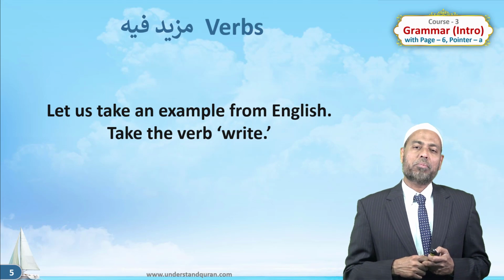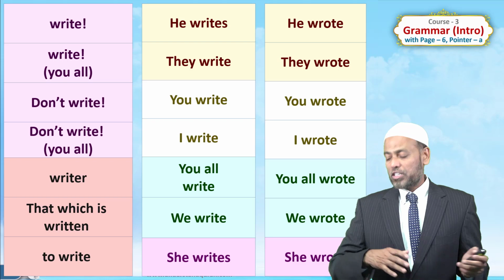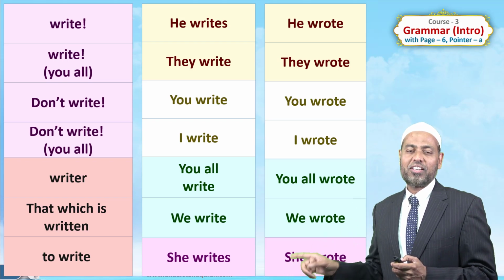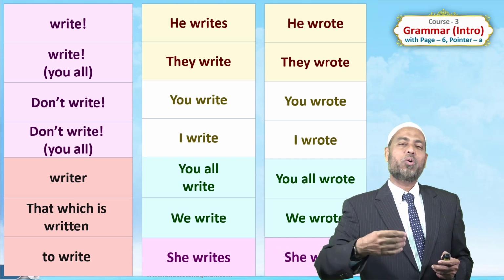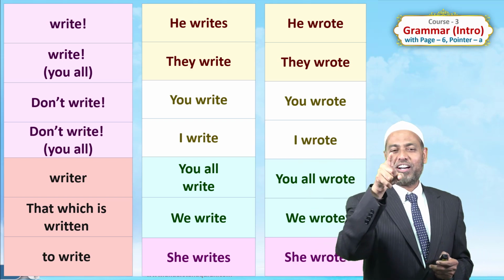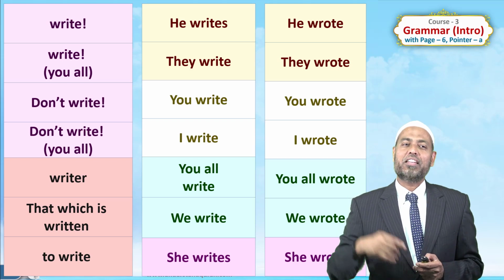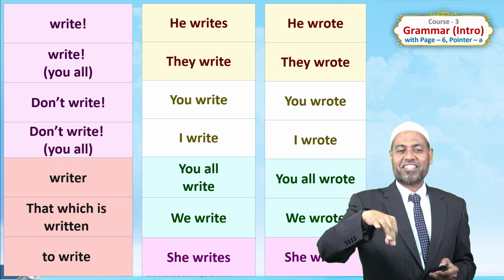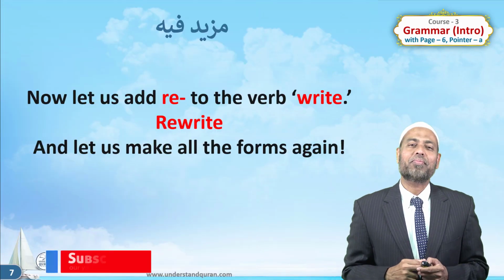Let us take an example from English. Take the verb write. Let us do all the forms using the verb write. So we have he wrote, they wrote, you wrote, I wrote, you all wrote, we wrote. And then he writes, they write, you write, I write, you all write, we write. And then write, don't write, writer, that which is written, and to write. And she wrote, she writes.